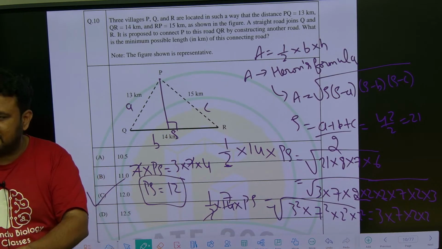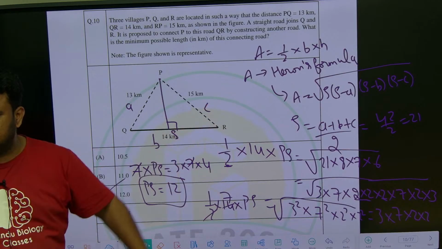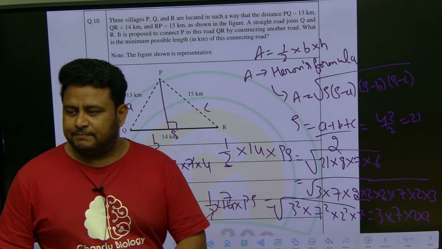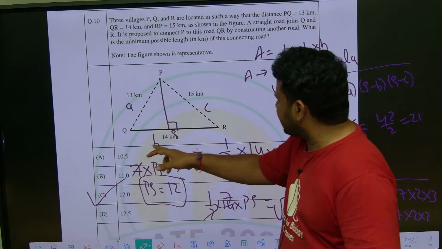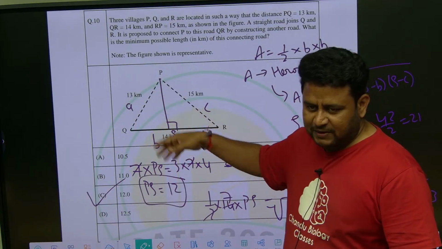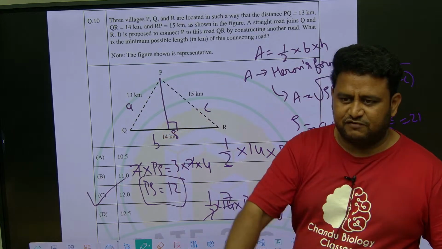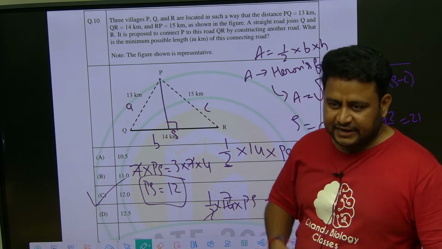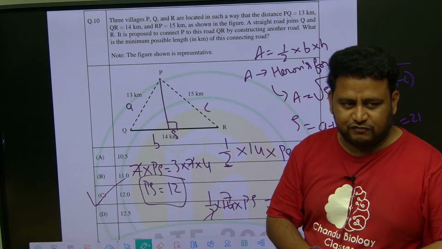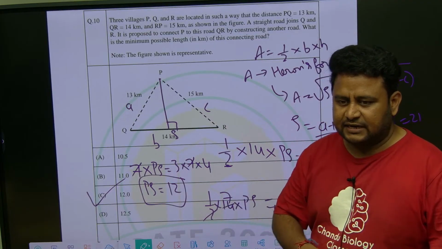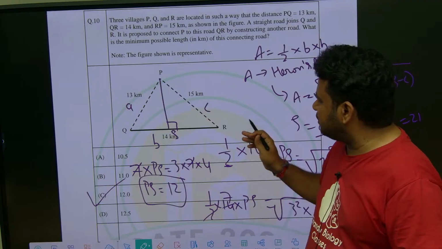Whether you use Heron's formula or half into base into height, the area of the triangle will remain the same, because you are applying both of them for this triangle PQR only. You are applying for the same triangle, it cannot vary. Either way, the area should come the same. Clear? Got it? So that's all for this one.